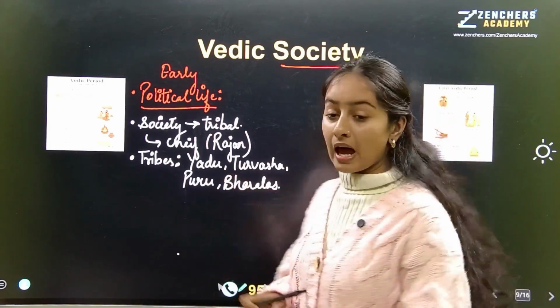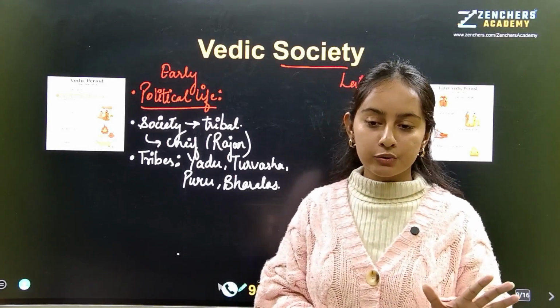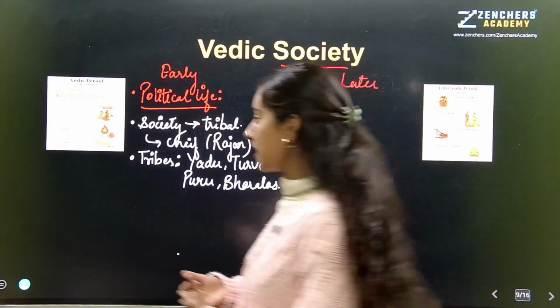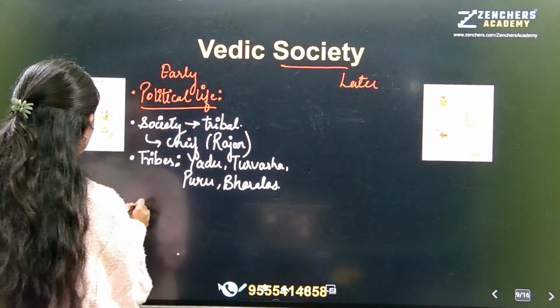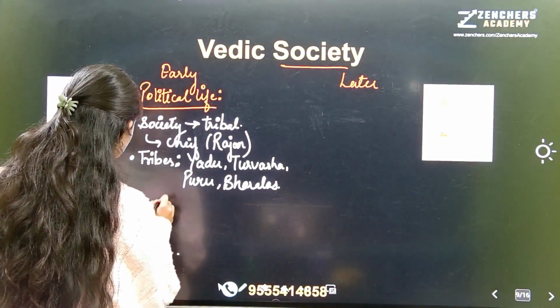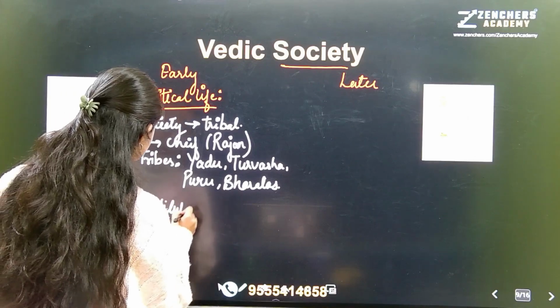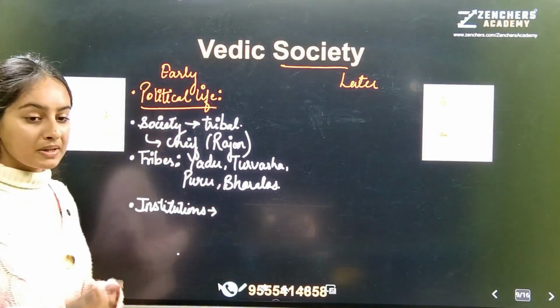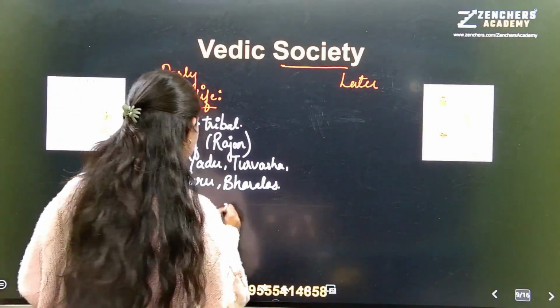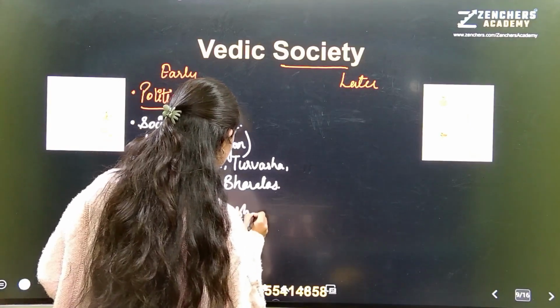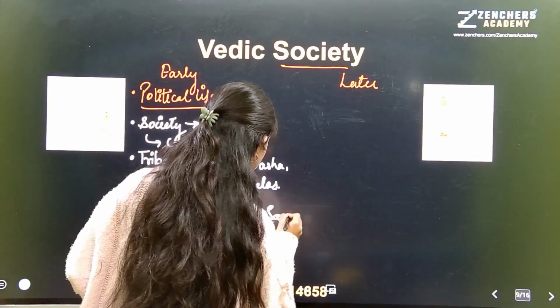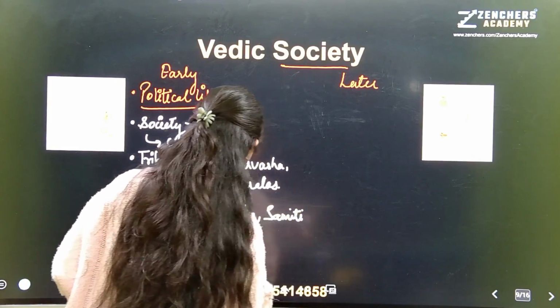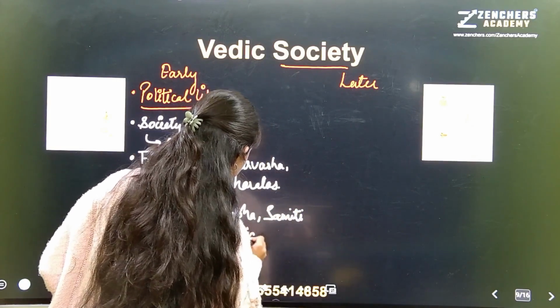At that time, we had three important institutions or assemblies we can say. ठीक है? These political institutions were सभा, समिति and Vidhata.